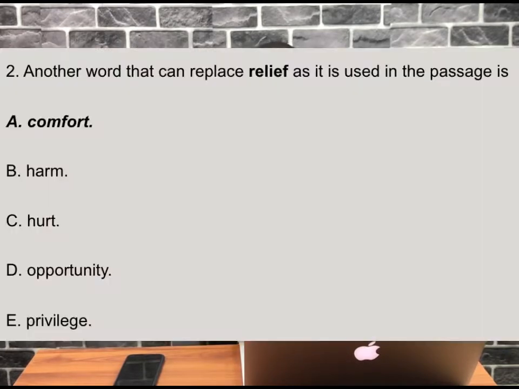Joseph was a rich and kind man. So there was a rumor that armed robbers came to rob and kill him. But later, they discovered that it was not armed robbers, so he was sick and rushed to the hospital. So they were relieved. So that means they were comforted because, thank God they didn't kill him, it was not armed robbers. It's sickness. So he will recover from the sickness. So they were happy. So another word to replace relief is comfort.